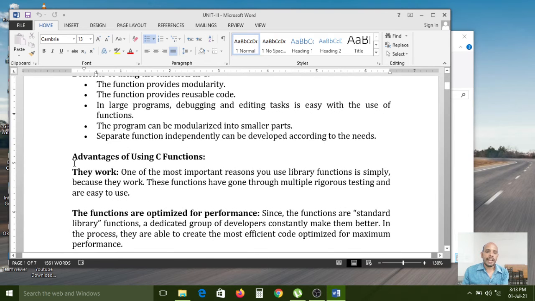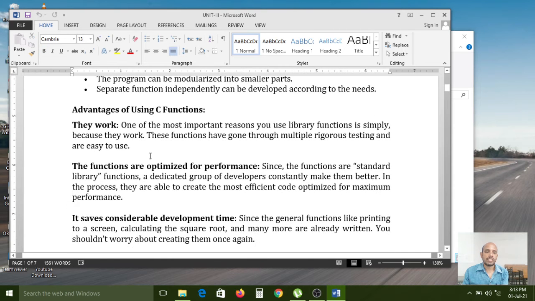Next is the advantages of using C functions. So, working with functions, one of the most important reasons you use library functions is that library functions are nothing but common functionality that has already been developed and comes with the C programming software.